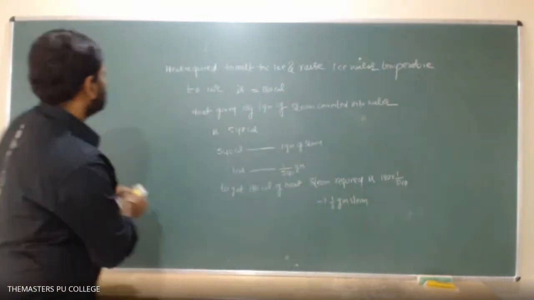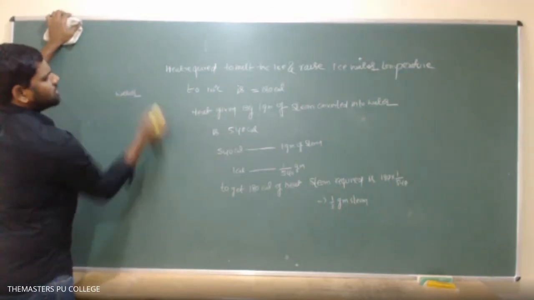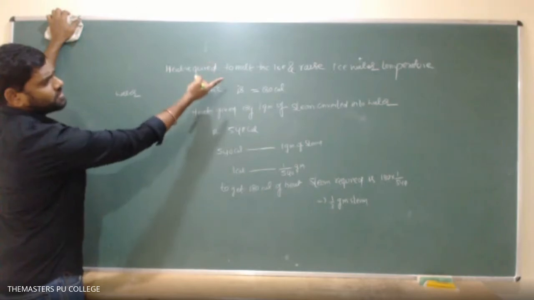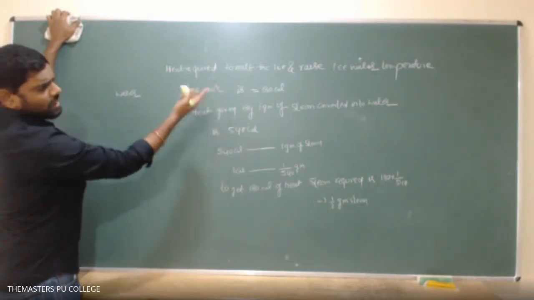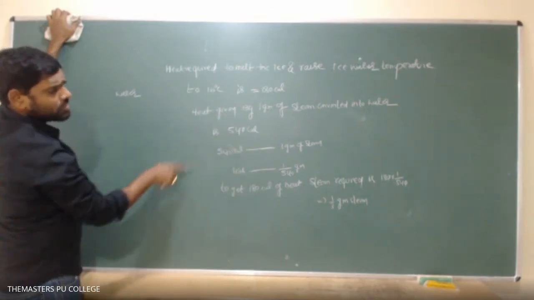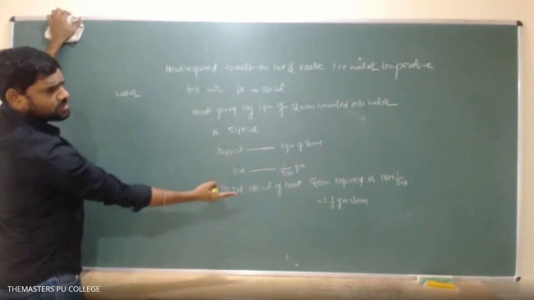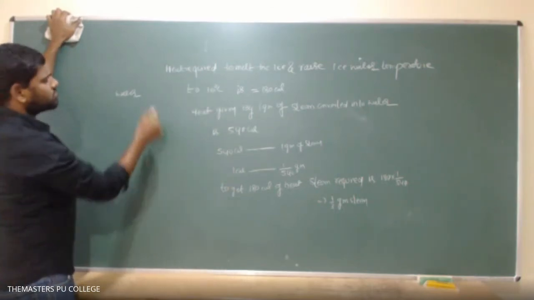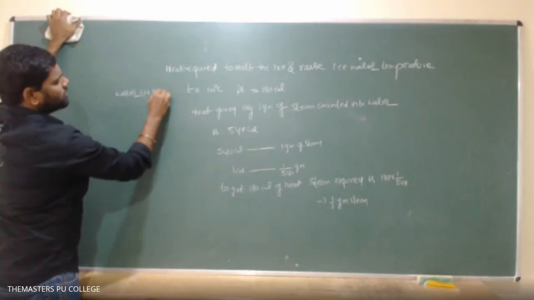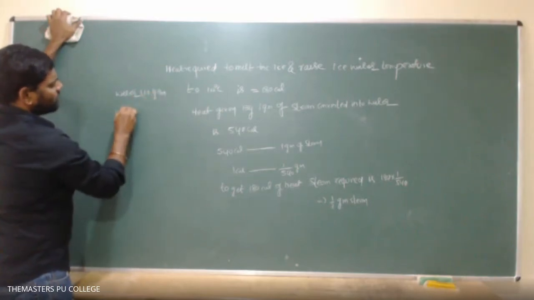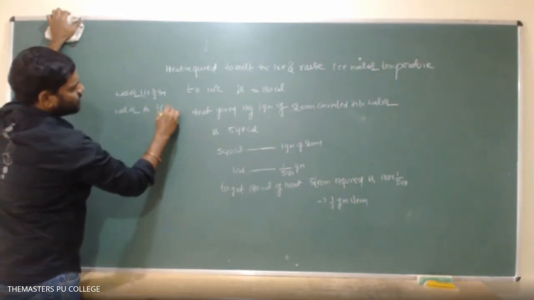So what is the final water? Already 1 gram of ice is converted into water, and that water's temperature is raised to 100. Already 1/3 gram of steam is converted into water. So the final water in the system is 1 gram plus 1 by 3 gram, that equals 4 by 3 gram.